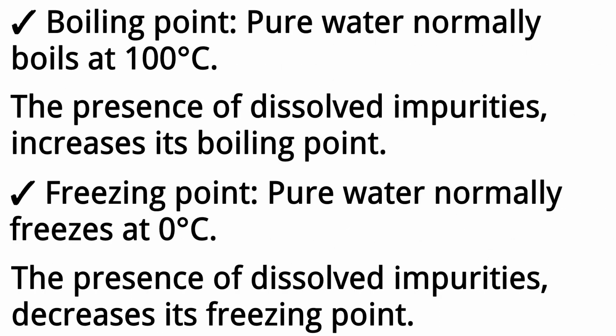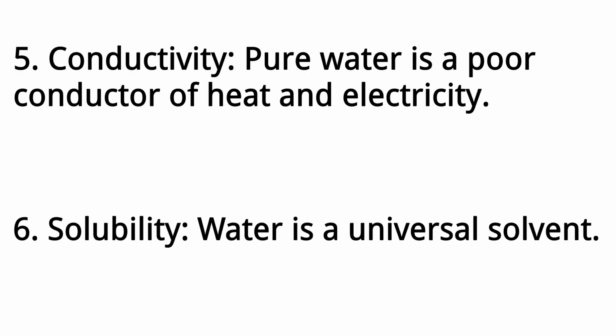3. Boiling point. Pure water normally boils at 100 degrees Celsius. The presence of dissolved impurities increases its boiling point. 4. Freezing point. Pure water normally freezes at 0 degrees Celsius. The presence of dissolved impurities decreases its freezing point. 5. Conductivity. Pure water is a poor conductor of heat and electricity. 6. Solubility. Water is a universal solvent.